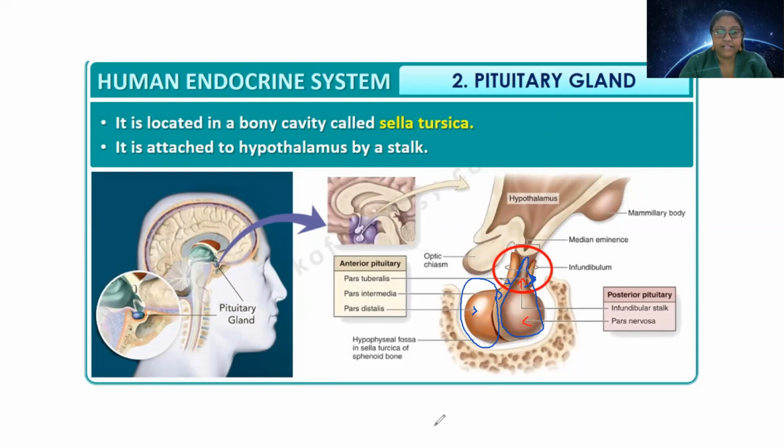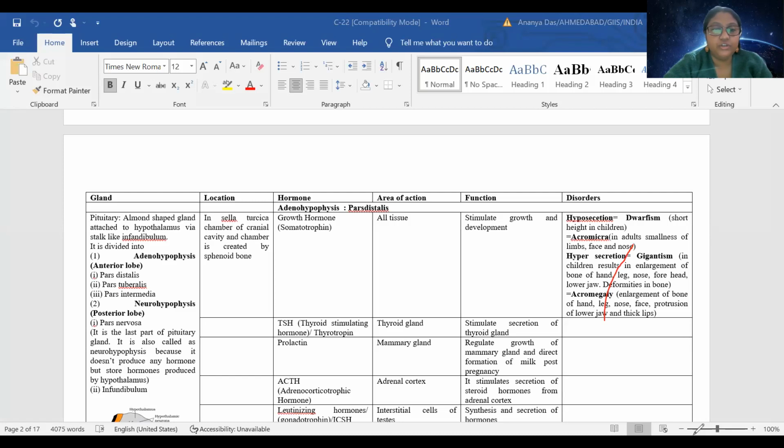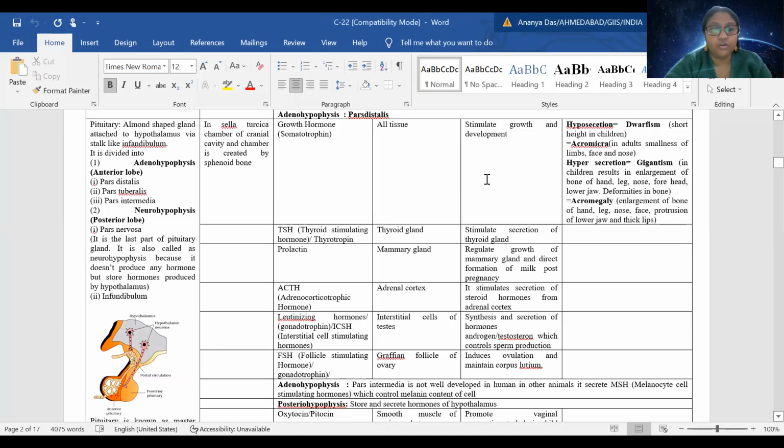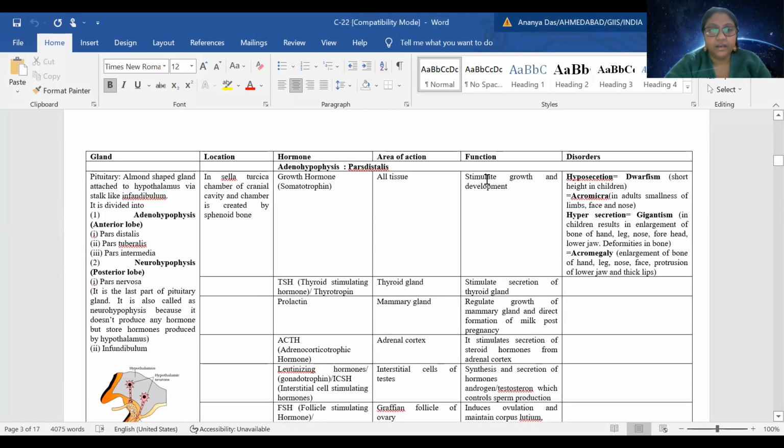So let's have a look into different types of hormones secreted by pituitary gland. As I told you, the location is sella tarsica chamber, and if we talk about the different hormones secreted by them, first we will talk about the hormones of adenohypophysis. Adenohypophysis is having a part called pars distalis.